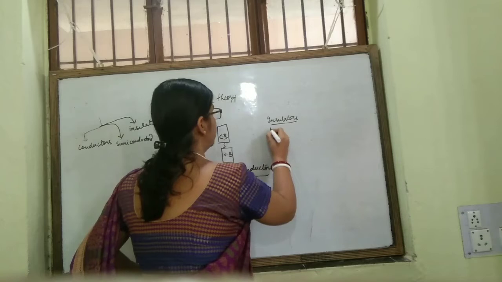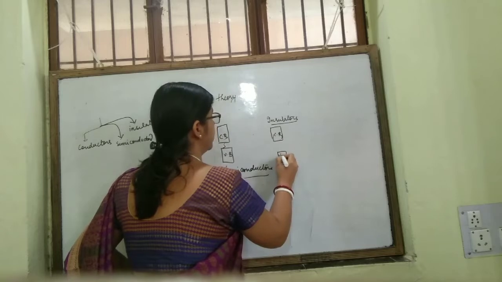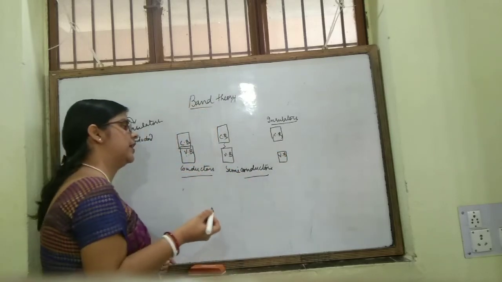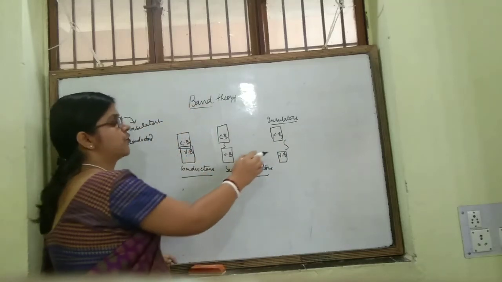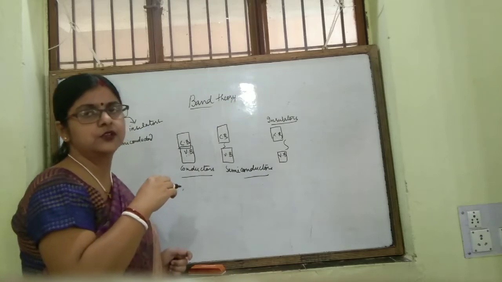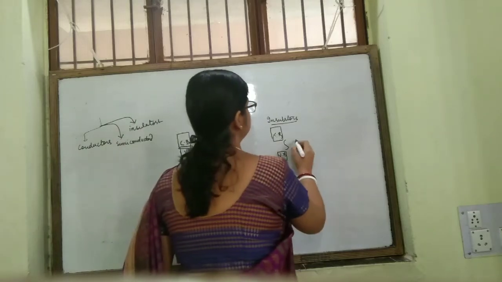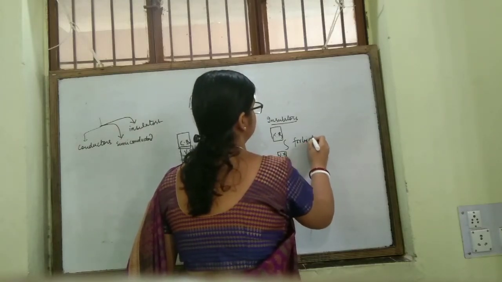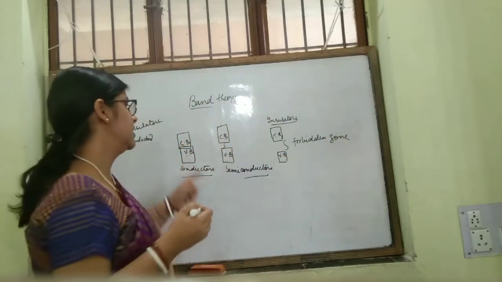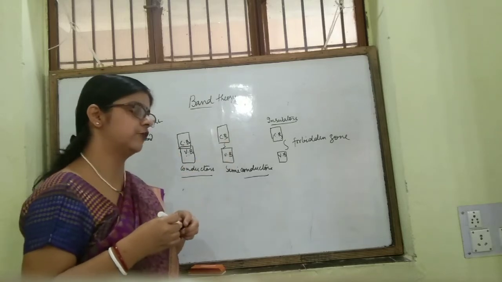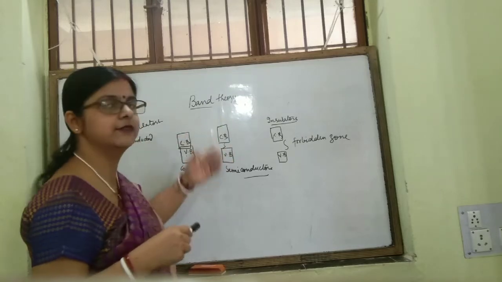Now the energy difference between conduction band and valence band is very large. So no electron flows from valence band to conduction band, so it does not conduct electricity. And this energy gap is known as forbidden zone. So it's clear to you, conductors, semiconductors and insulators. For these three, I have explained the bands through this band theory. Okay.